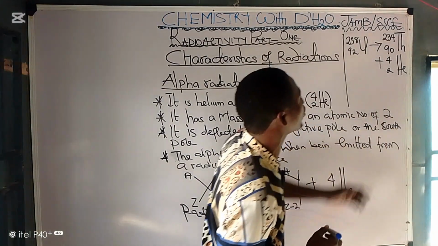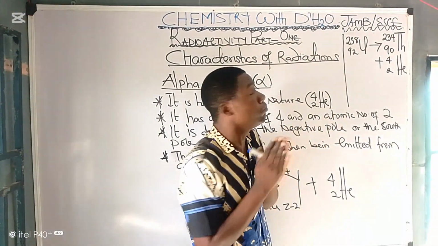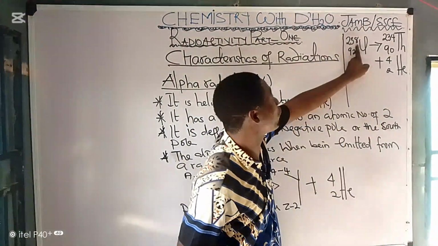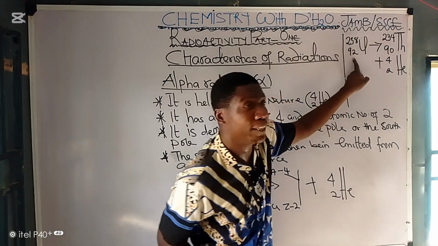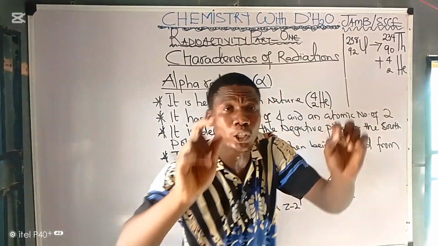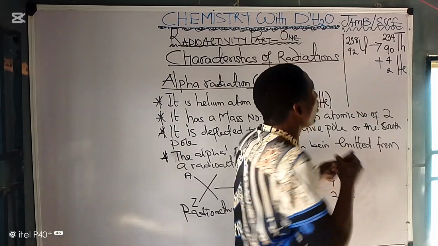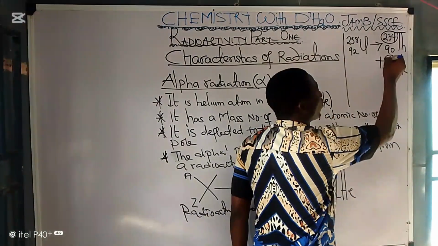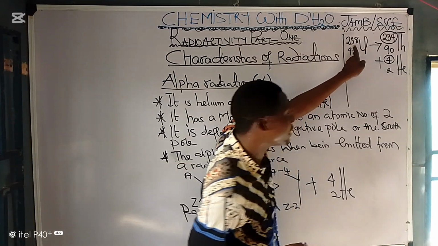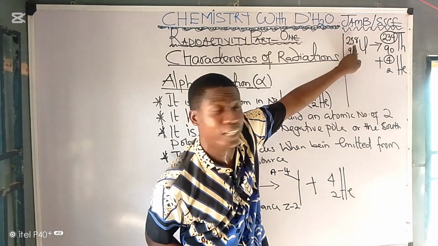So whenever a radioactive substance such as uranium emits alpha particles, you remove 4 from here, remove 2 from here, to form 234, and instead of 92 you now have 90. If you watch very well, when you add the mass number of the new substance plus the mass number of the alpha particle, which is 4, you have the same mass number of the initial radioactive substance.